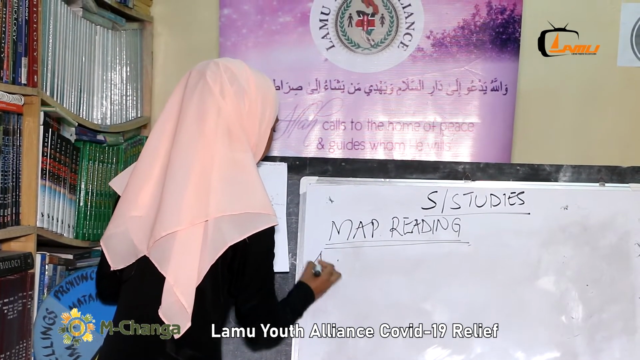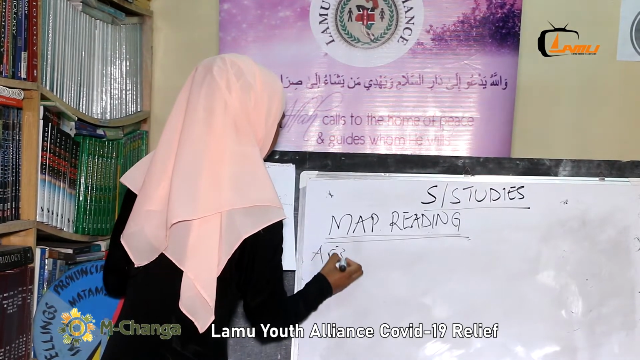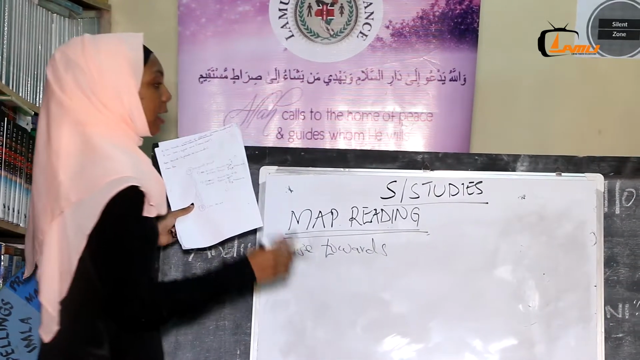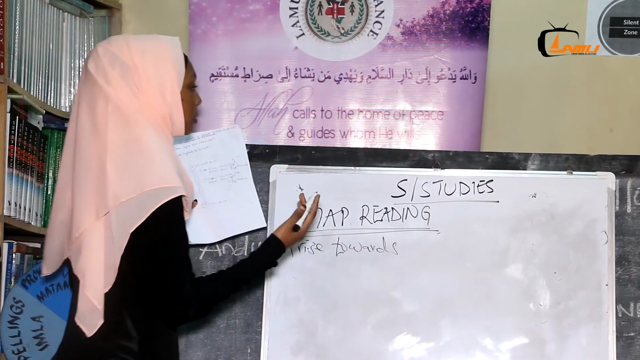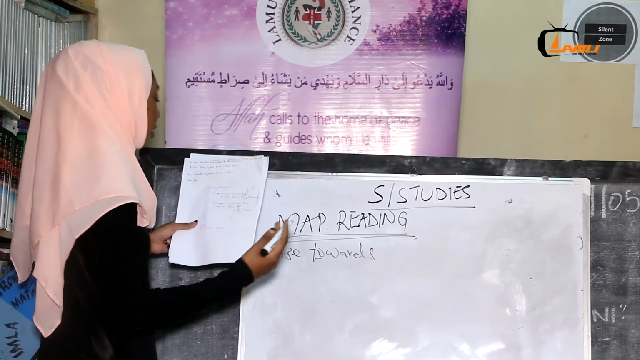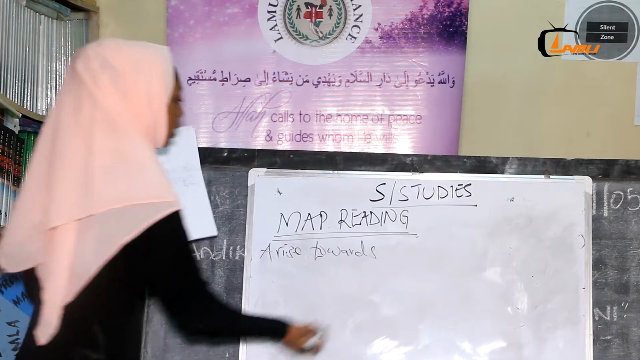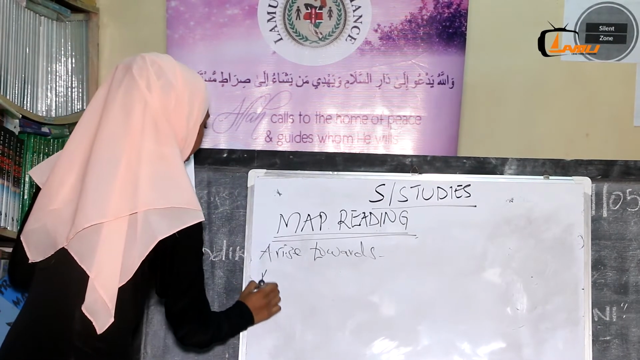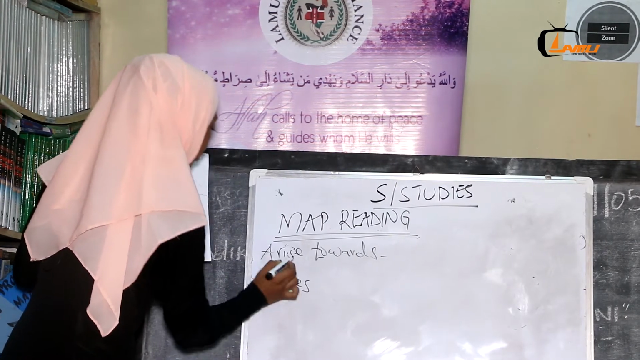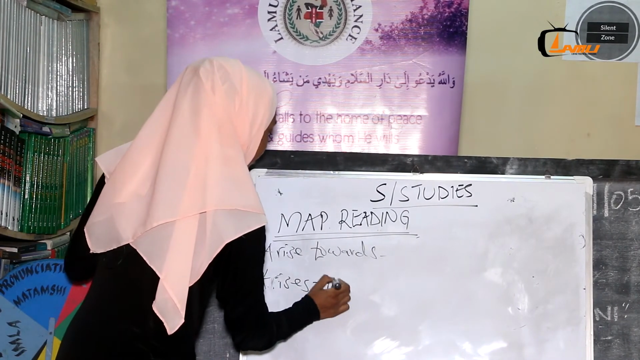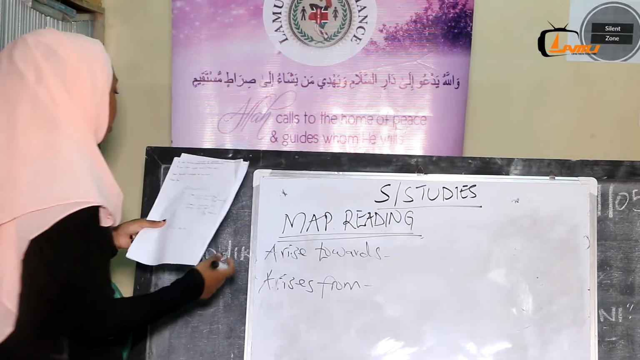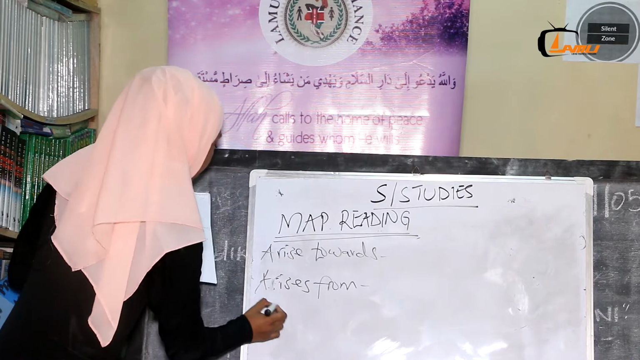So let's start with arise. Arise towards. You will be told a river or rivers, a certain river arises towards. Again, you are told arises from. Maybe Gosa town arises from. And then slopes towards.